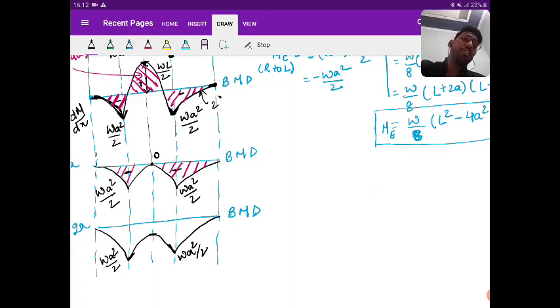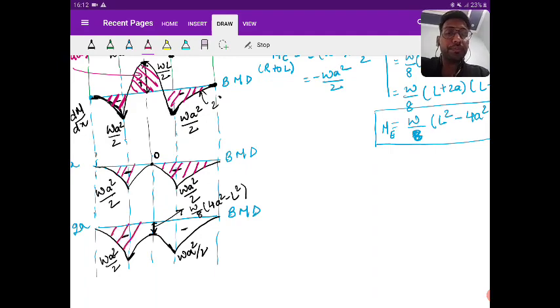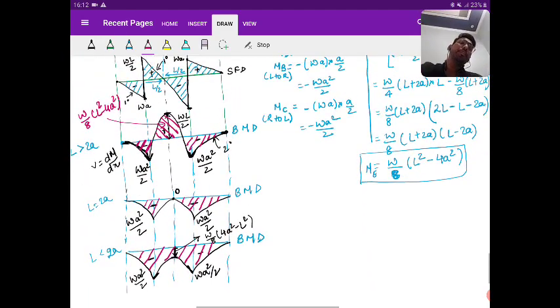Okay, this is your diagram with the minus sign. And this value is what? This is W by 8. If I talk about the magnitude, it will be 4a square minus L square because L is less than 2a. Okay, so hatch the area. This is your area of the BMD, right?